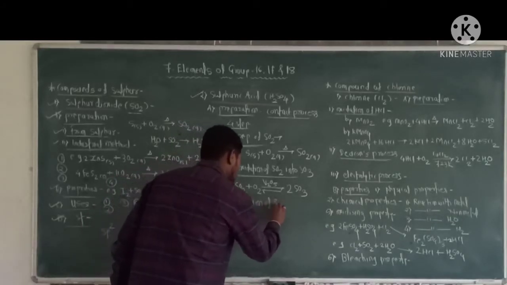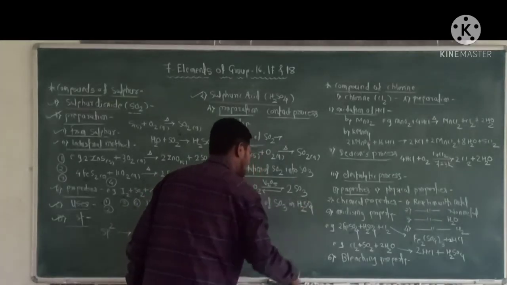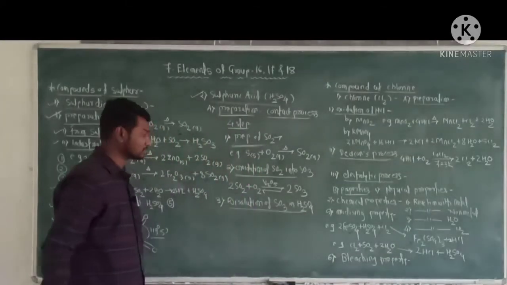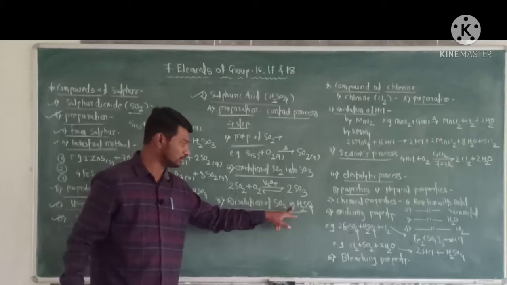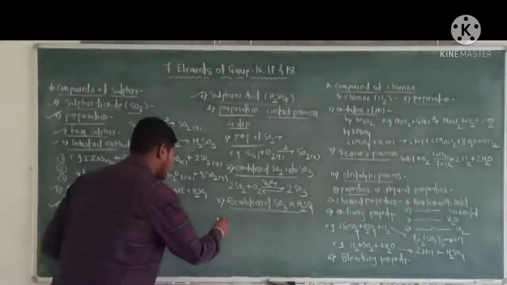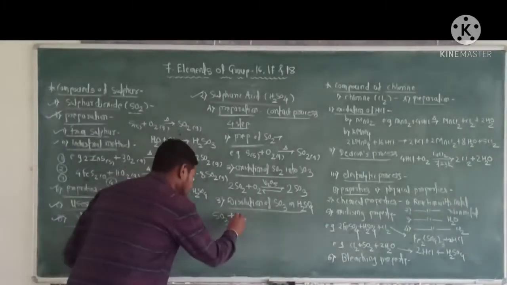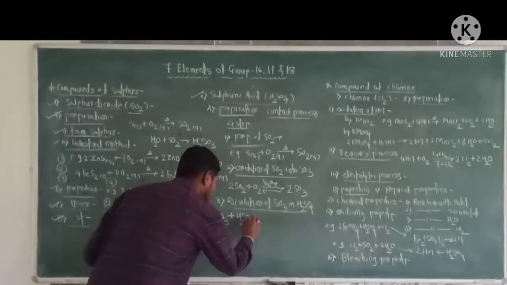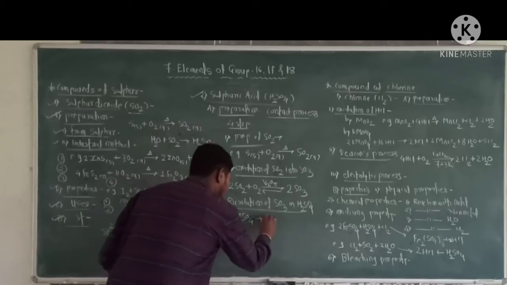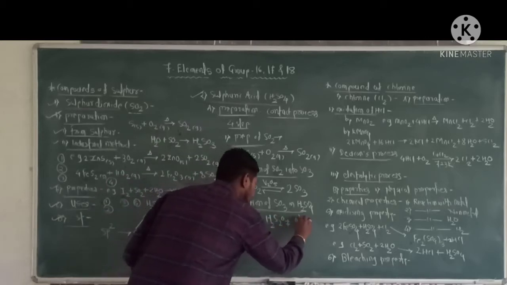Dissolution of sulfur trioxide in sulfuric acid. In this step, the sulfur trioxide is dissolved in sulfuric acid to form oleum. That is, SO3, sulfur trioxide, dissolved in sulfuric acid to form oleum, that is H2S2O7. This is the oleum.